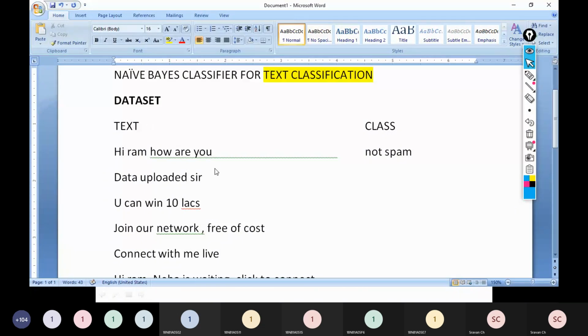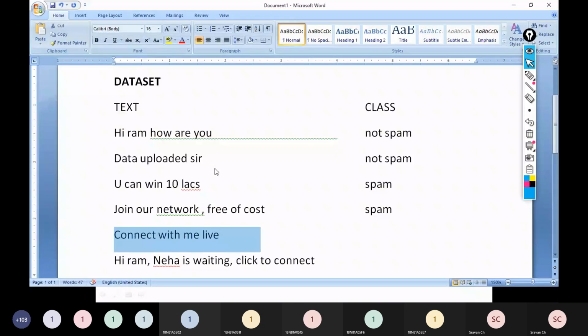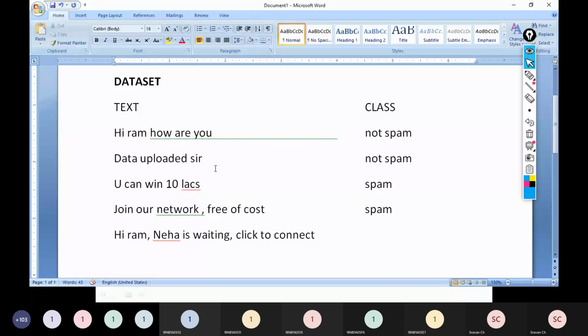This can be a message sent to me by one of my employees, so it's not spam. You can win 10 lakhs. You tell me who will give you 10 lakhs free of cost. So obviously these are spam mails only. Join our network free of cost. Obviously spam. Connect me with live. No, remove this. Delete. Hi Ram. Neha is waiting.